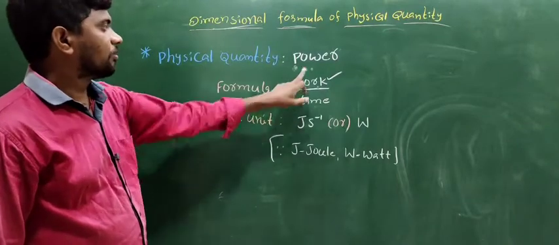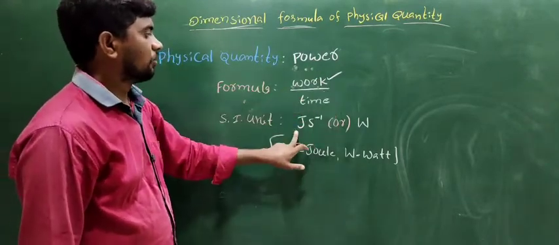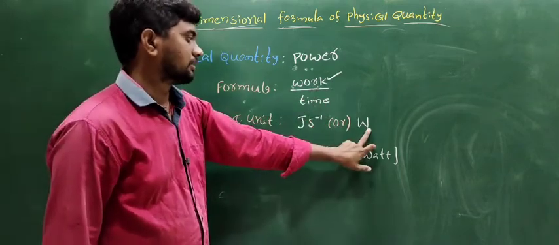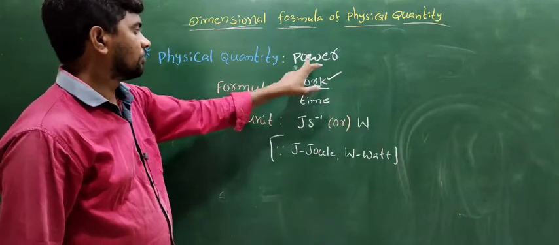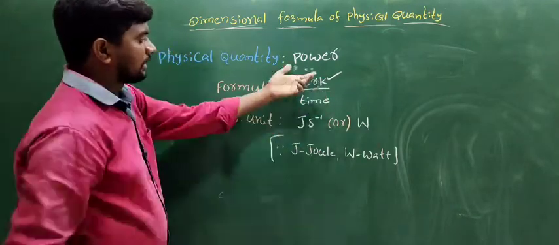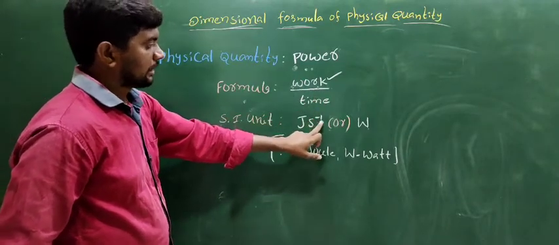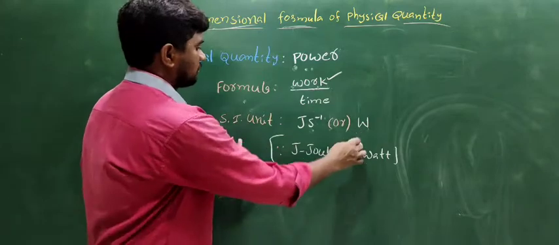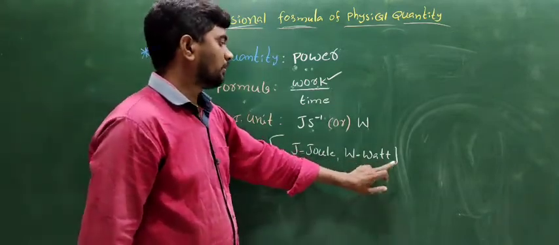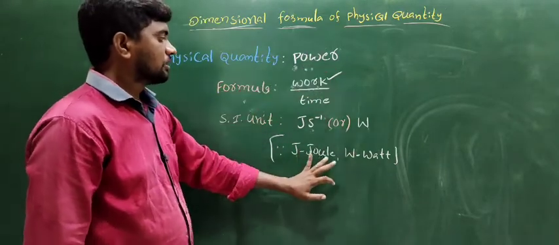The SI unit of power is work by time. The SI unit of work is joule, by time, the second inverse, or watts. J means joule, W means watts. The SI unit of power is watt or joule second inverse.